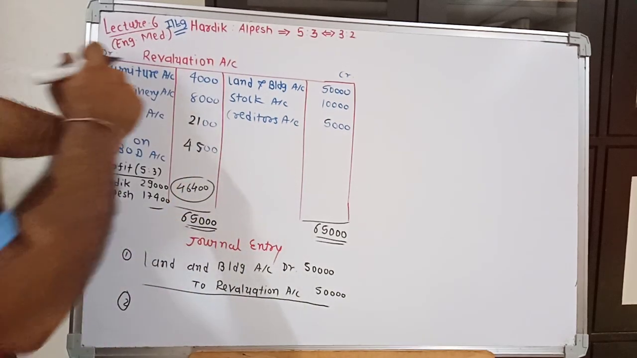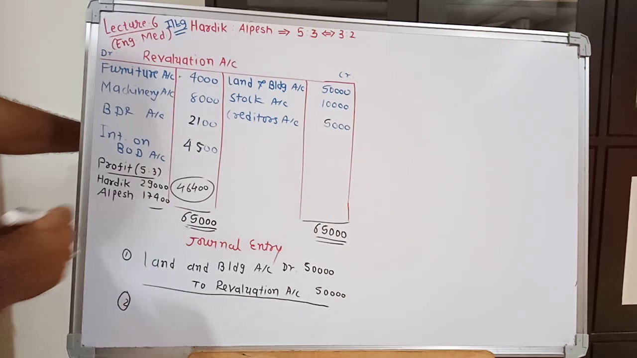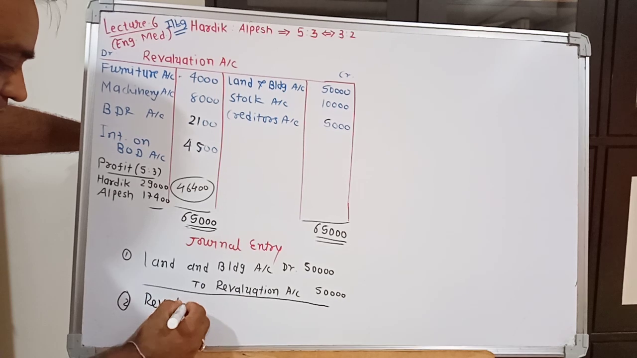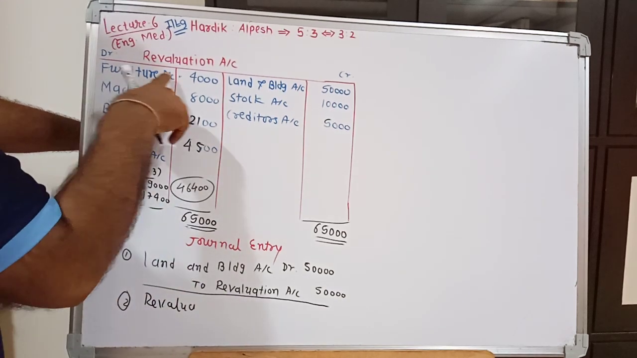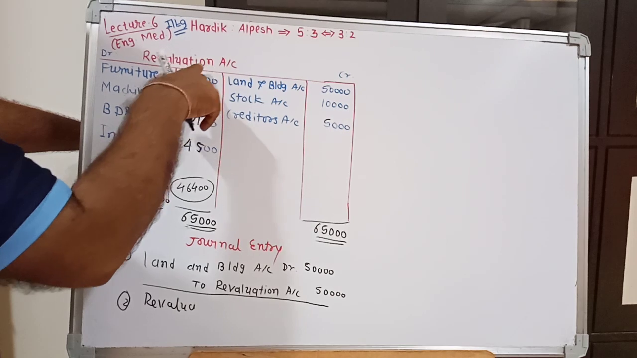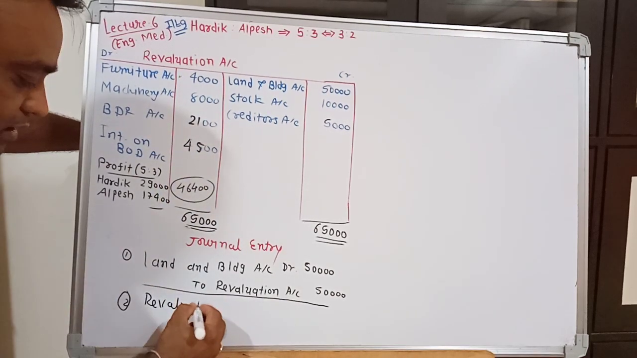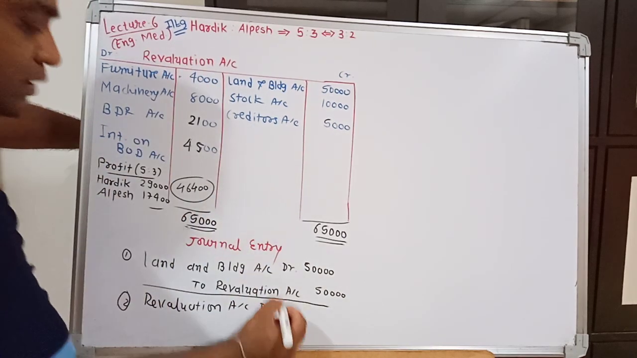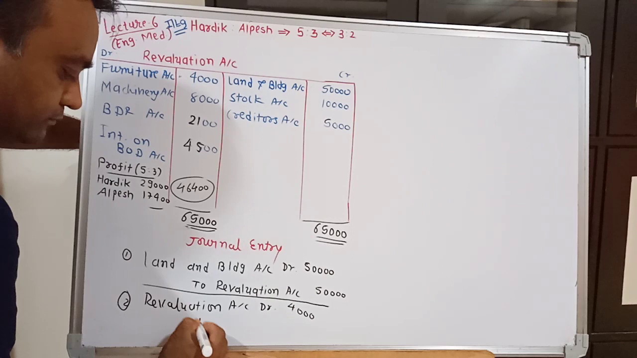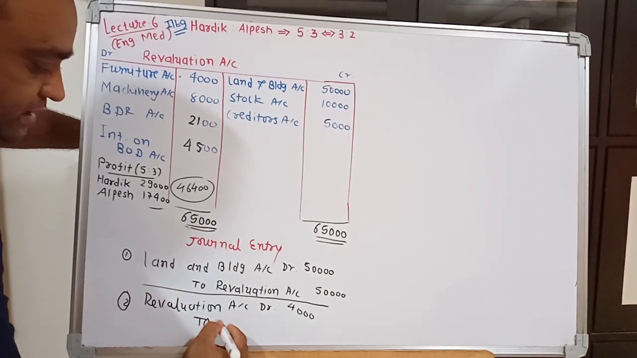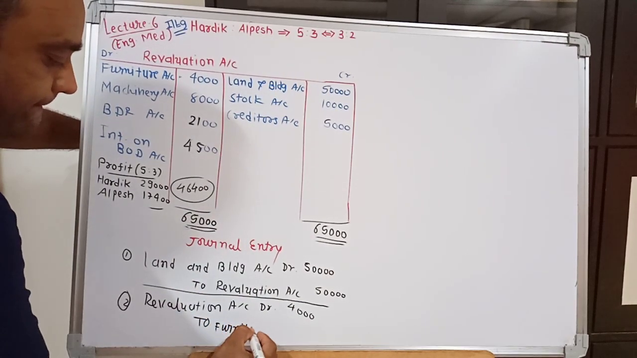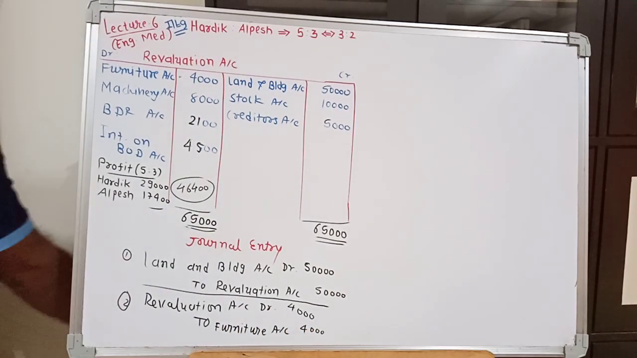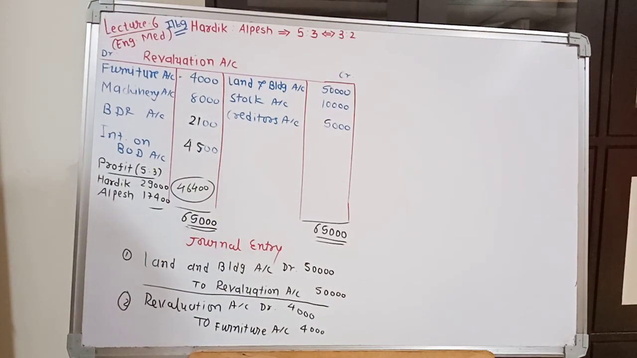Second adjustment is regarding furniture. What will be the journal entry of that? Revaluation account debit, because we have written this furniture value on debit side of revaluation account. So we have to write revaluation account debit 4,000 to furniture account credit. Second entry is regarding furniture.